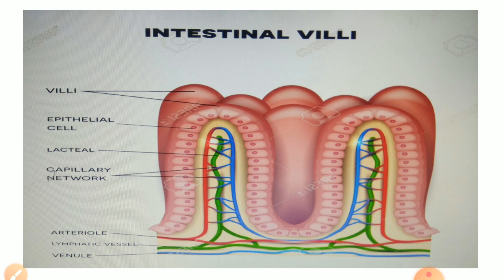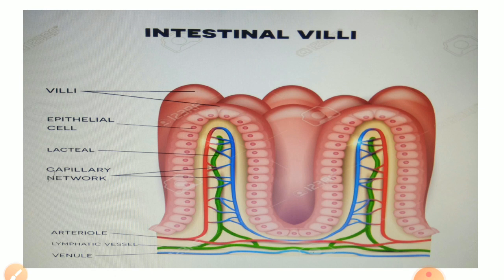Now the time for assimilation. It is the process of utilization of absorbed food in each and every cell of the body for various body functions such as obtaining energy, building up new tissue, repairing of old tissues, etc. Now in the last, egestion takes place, meaning the unabsorbed food is sent into the large intestine where more villi absorb water from this material. The rest of the material is removed from the body through the anus. The exit of this waste material is regulated by the anal sphincter.